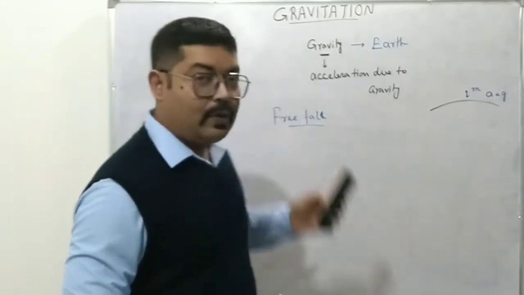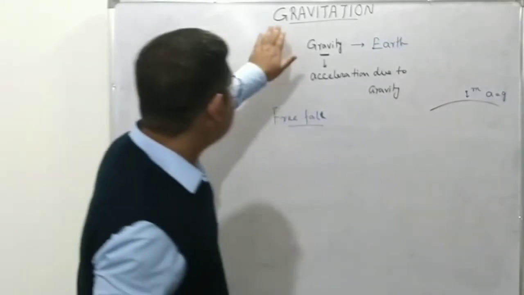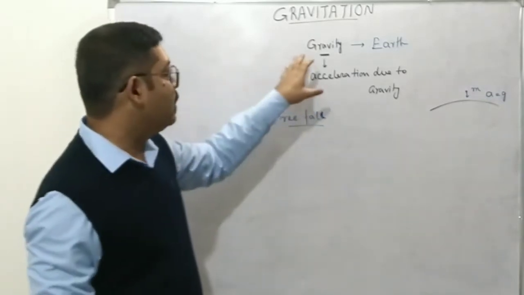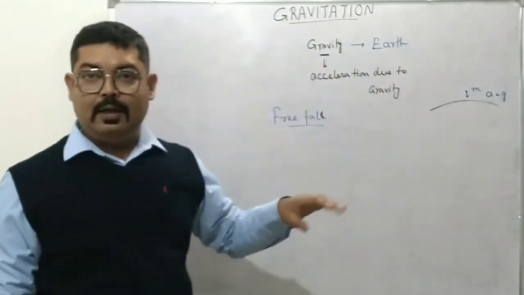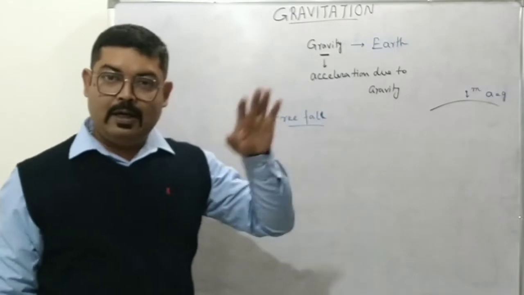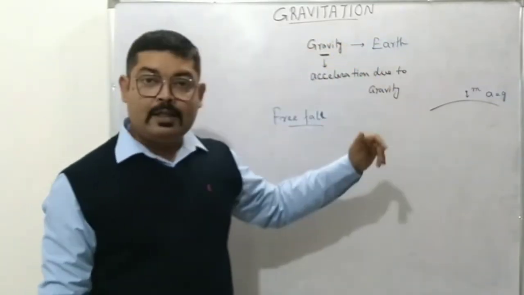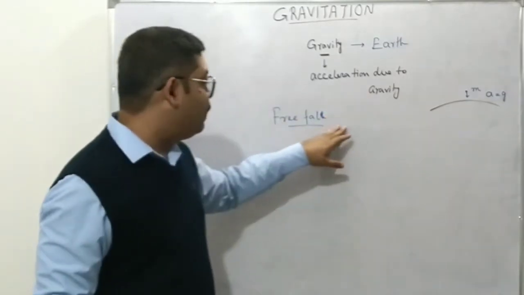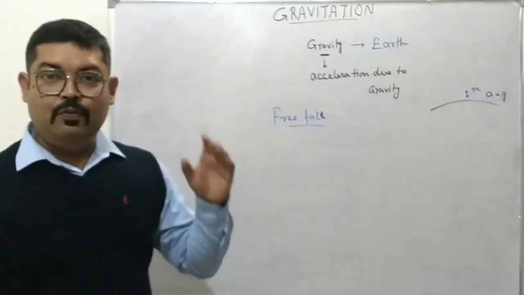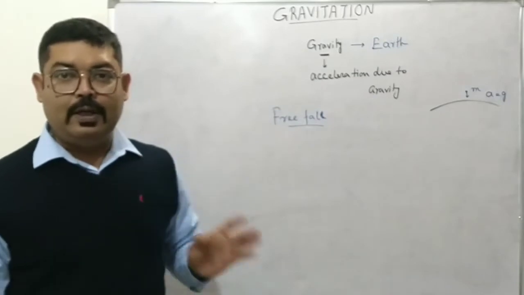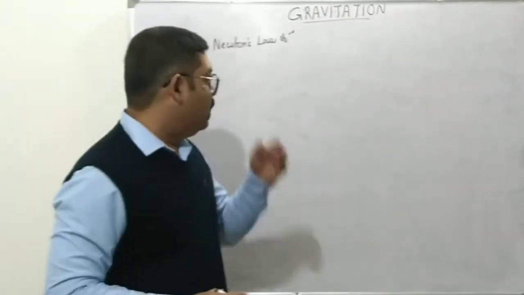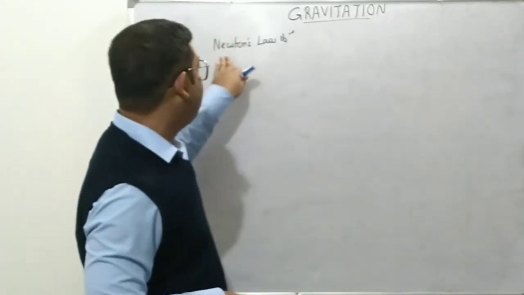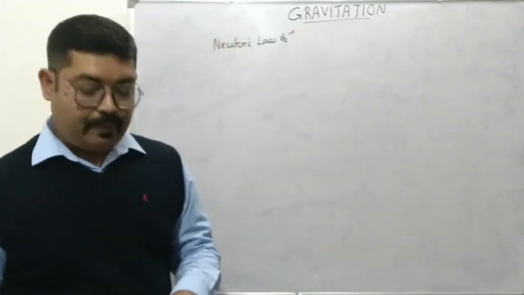So what we have discussed till now is what gravitation is, what gravity is, which is a special case of gravitation that applies to Earth and objects lying near the Earth's surface, and the acceleration produced by gravity is known as acceleration due to gravity, and free fall of an object, when an object moves solely under the influence of gravity without any other forces acting on it. Okay. Now we have arrived at a position where we can start discussing the very famous Newton's law of gravitation.